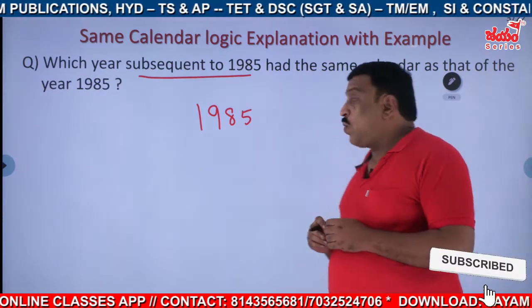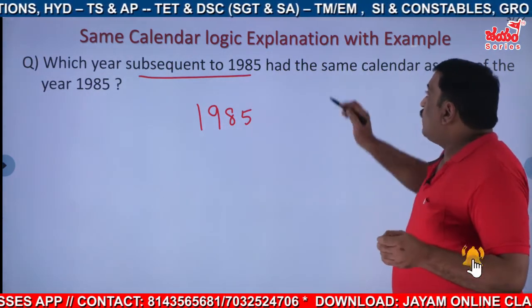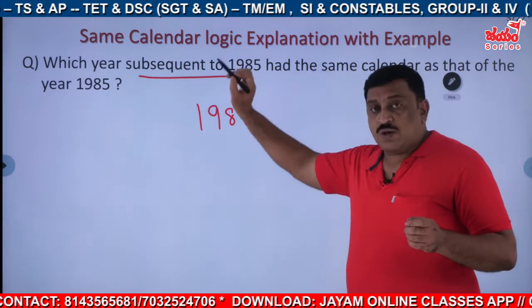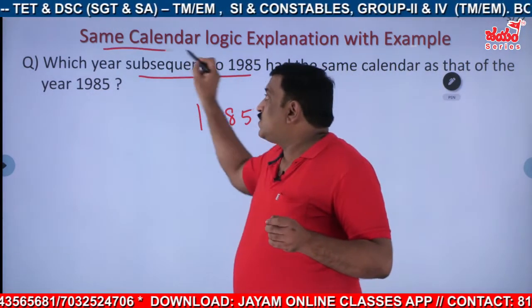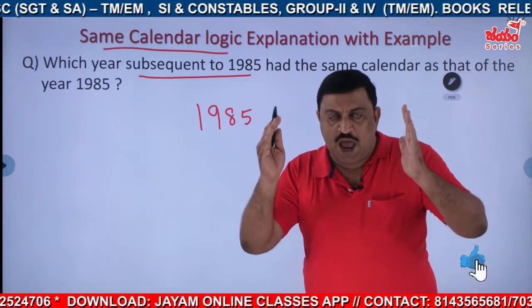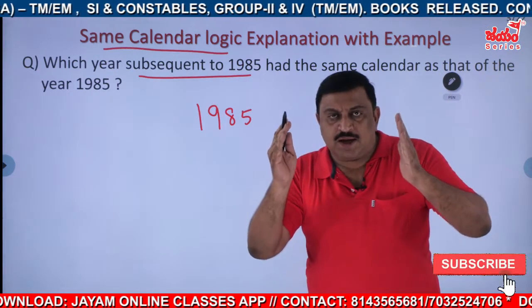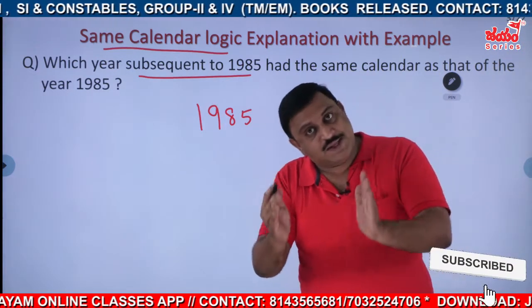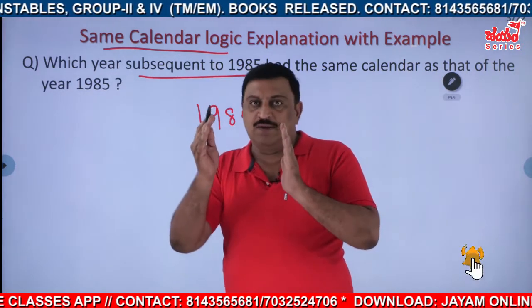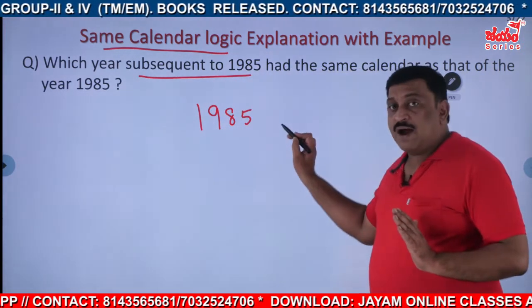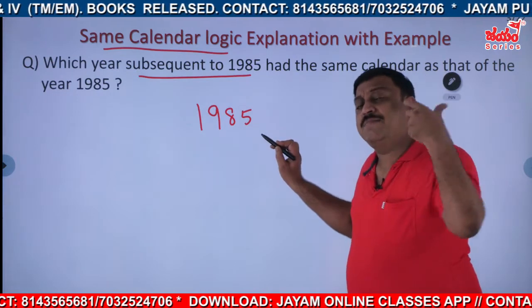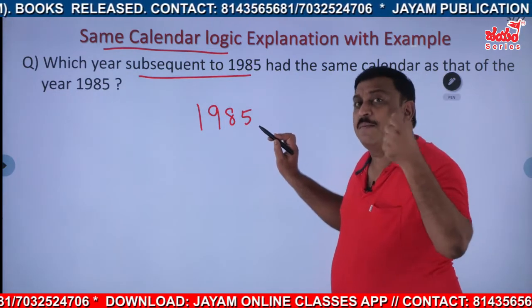Okay, so what I said, for verification, that is same calendar logic, what is the first rule? First rule is what? We have to get the odd days as either 0 or 7 or 14, like that, right? So now we'll start with this one, just like same calendar months.